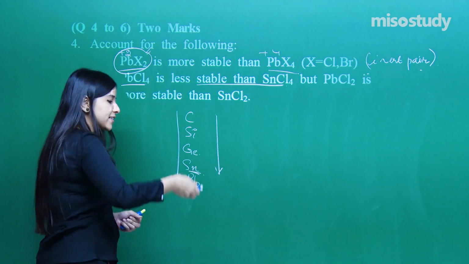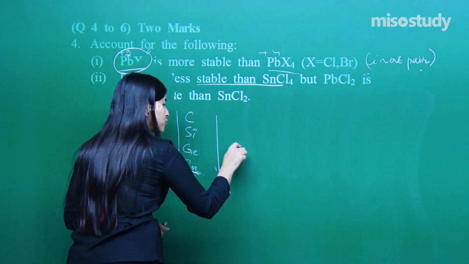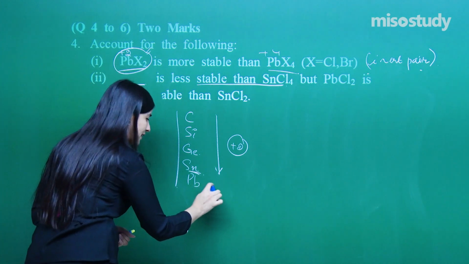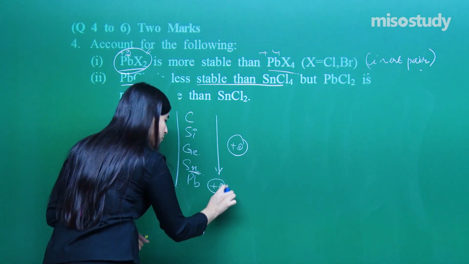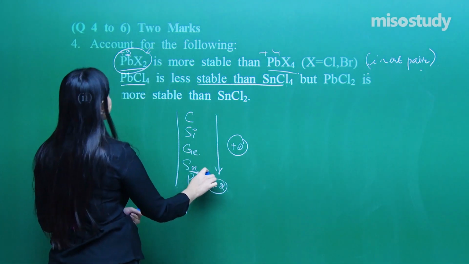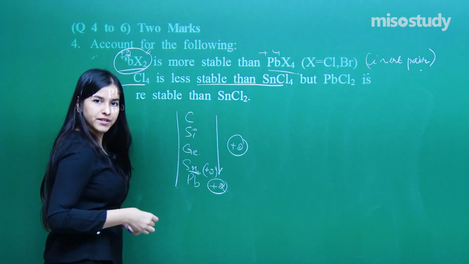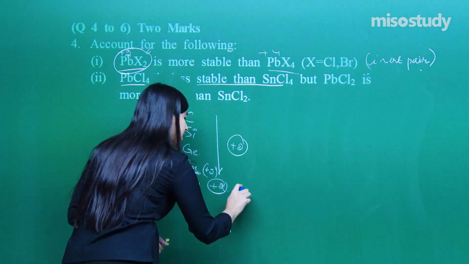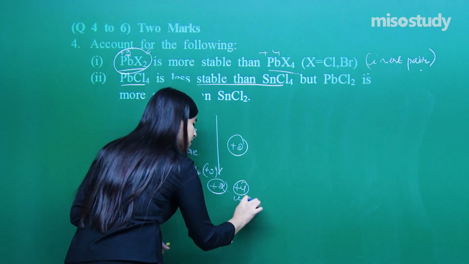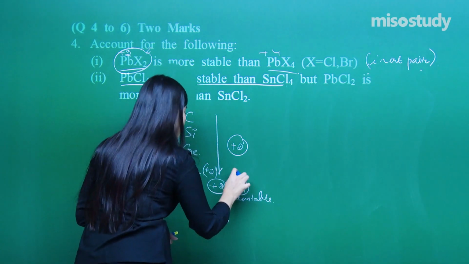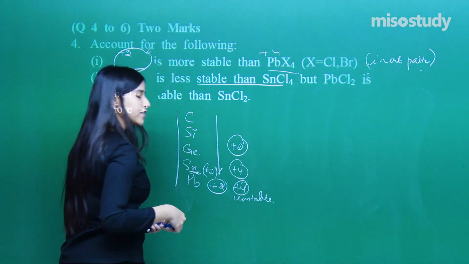So inert pair effect says whenever we are going down the group, +2 is getting more stable. So lead +2 state will be more stable as compared to tin +2 state. And lead +4 will be unstable as compared to tin +4 state, right?